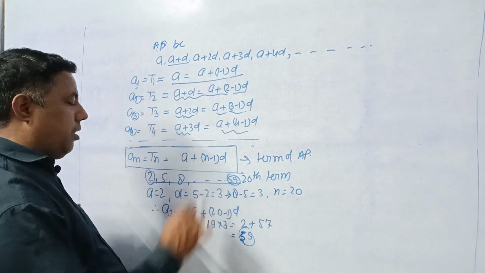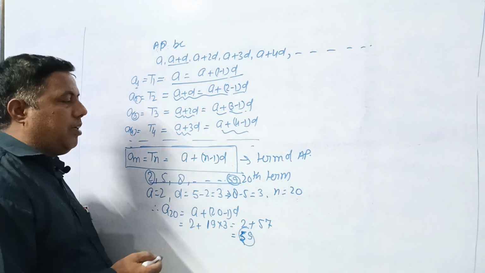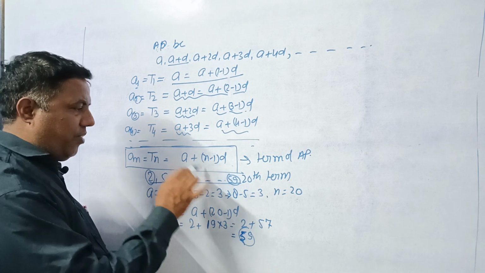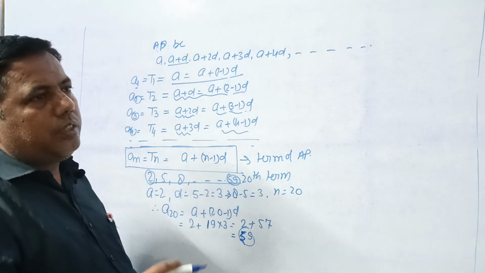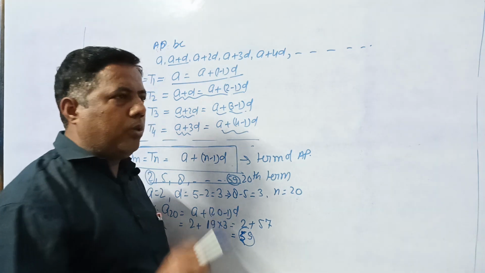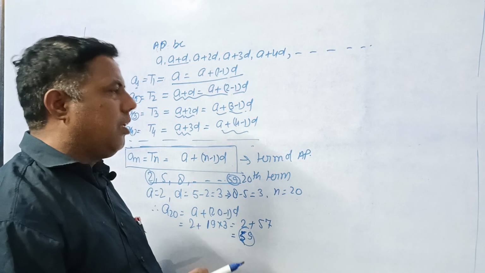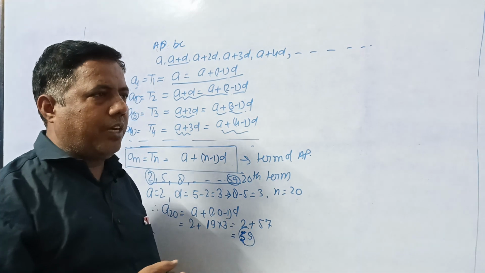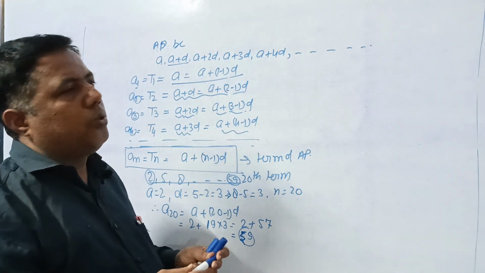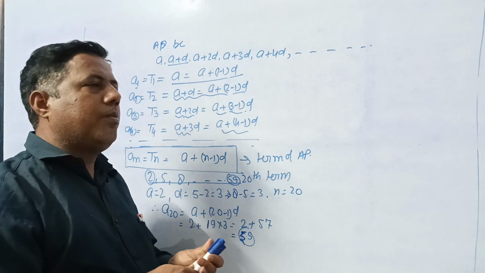So we observe that with the help of this formula, we can find any term of an AP. This video is for those students who are preparing for the board examination in high school, and also for those students who live in a village.